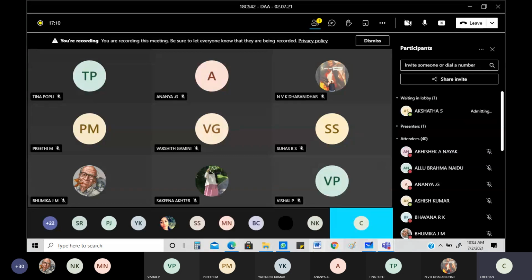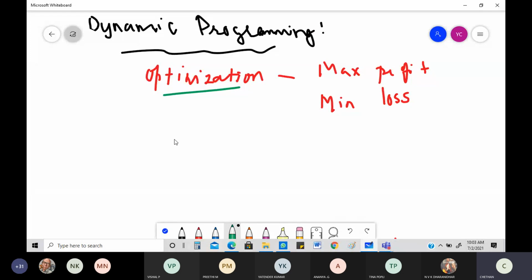Now in this, what are the things to be kept in mind? What are the things to be seen here? First and foremost thing is, just like your greedy technique. What we used to do in the greedy technique, we used to go with the flow. What flow? There used to be steps. Think about Prim's, think about Kruskal's, think about Dijkstra's. All these had some sort of steps. We used to blindly follow that. This is step 1, this is step 2, step 3, like that. They used to have steps, and we used to keep on following that.